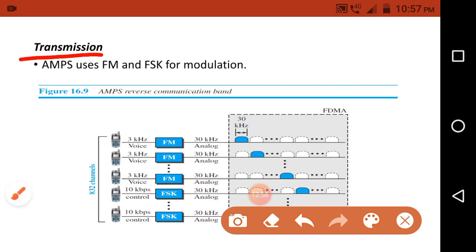For that purpose we use two modulation techniques: frequency modulation and frequency shift keying, to modulate the signal before transmitting to the receiver. Here they have given the diagram.